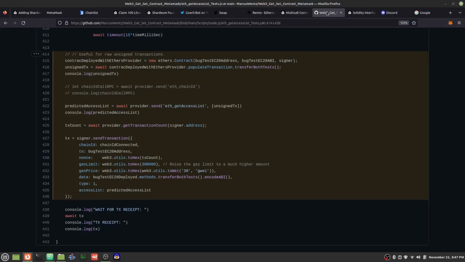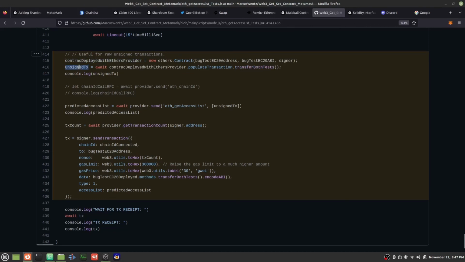So the good thing about this is we're actually able to automate the access list with an RPC. The way this is structured is we have an address and an ABI. So this is how we define our contract. It's the contract instance, and then we have the method that we're going to call from that contract. What you could also do for this method is put in an input argument if that function needs it, but this function doesn't have any input argument, so it's just blank.